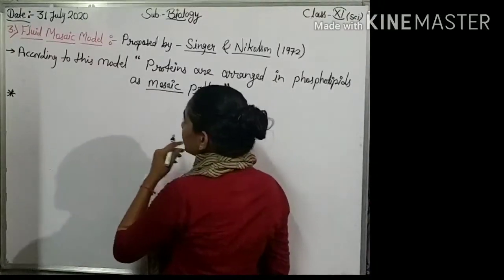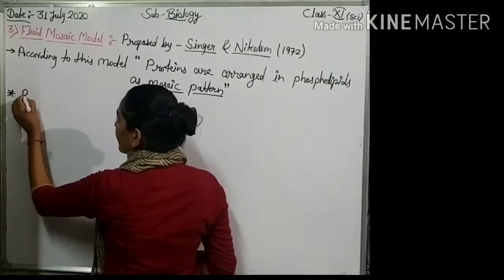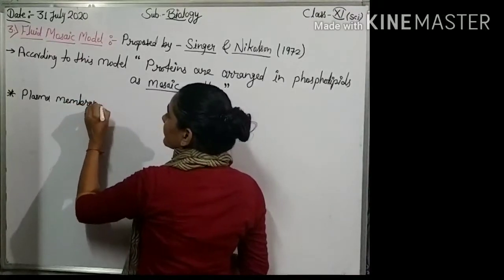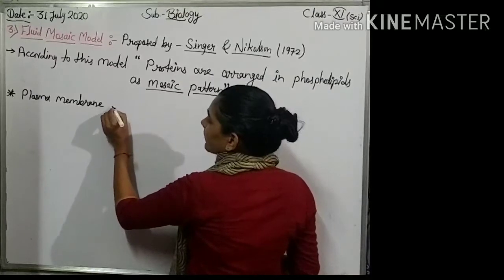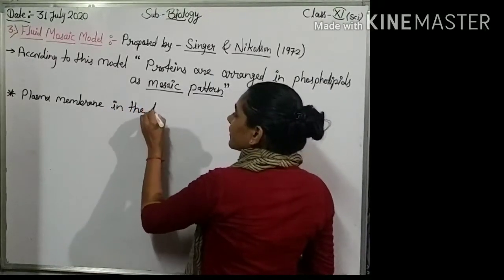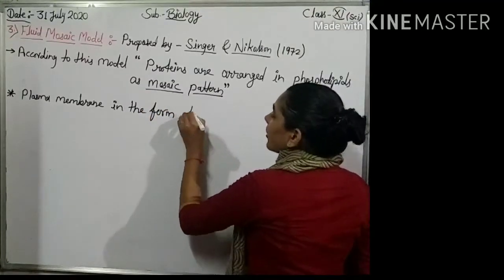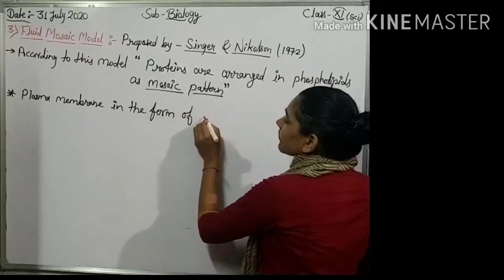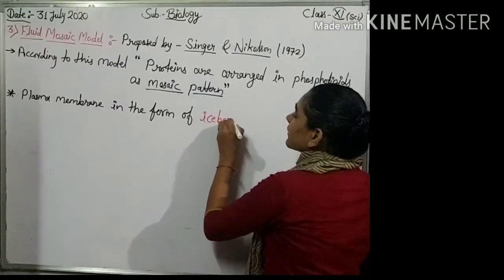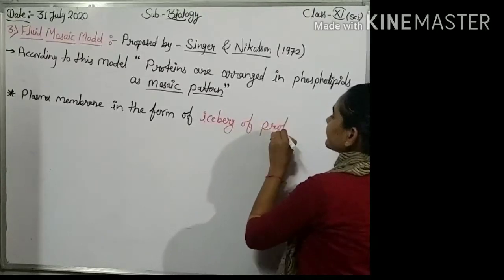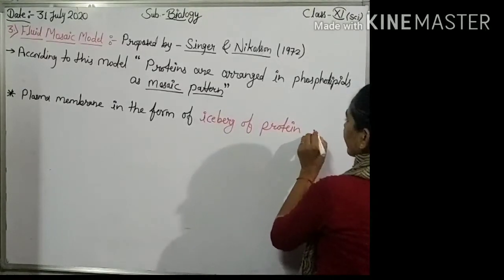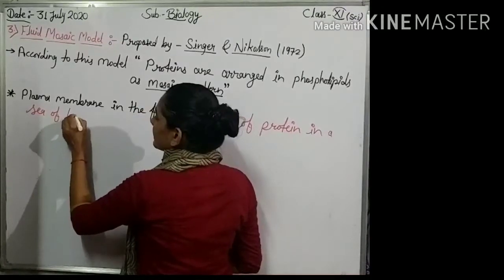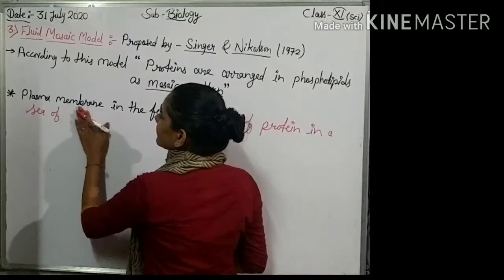Second important point of this model: plasma membrane is in the form of iceberg of proteins in a sea of lipids. Sea of phospholipids.